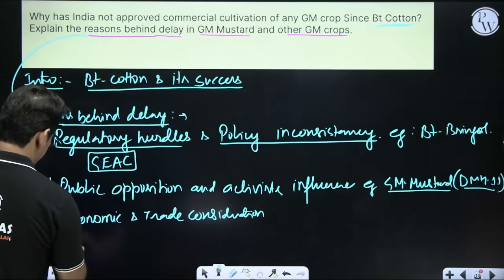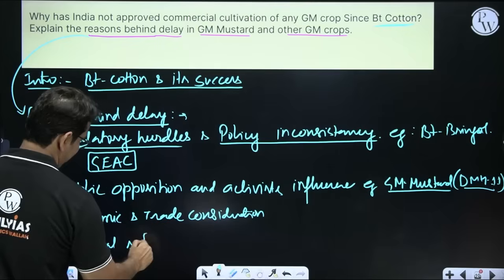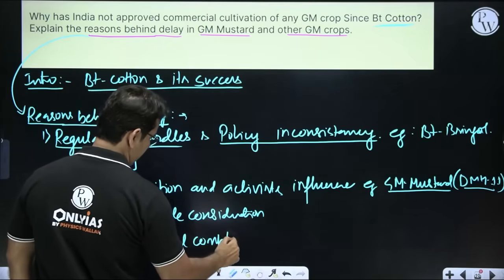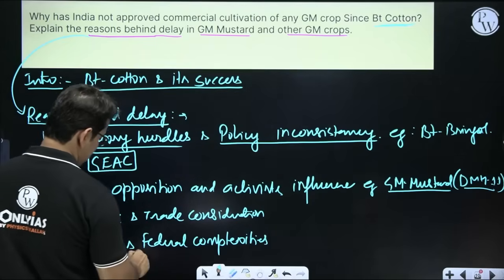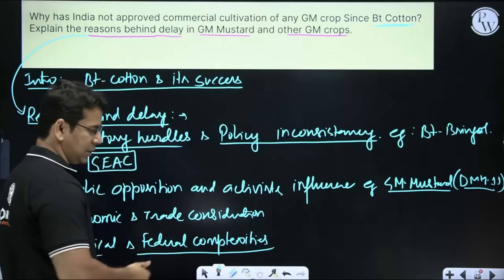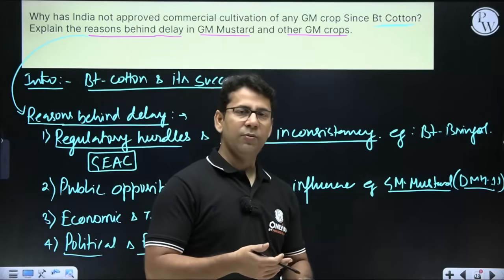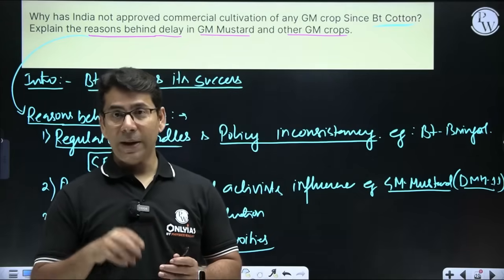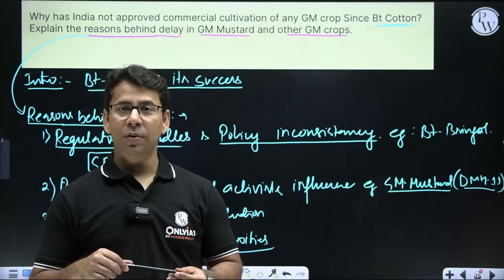And then political and federal complexities, the fourth one. Now what is this? You know that in our federal system, the center is largely responsible for policy making related to GM crops. But agriculture is a part of the state also.